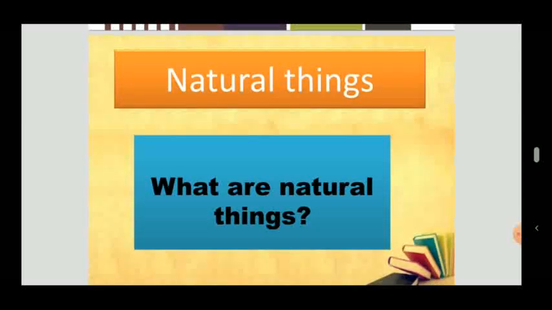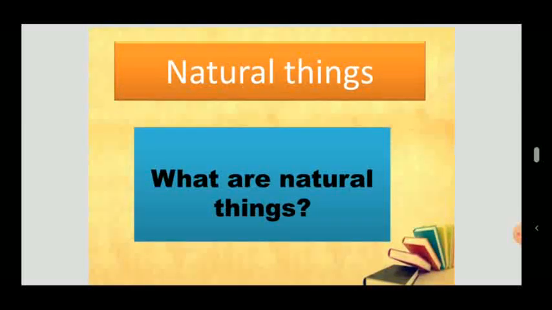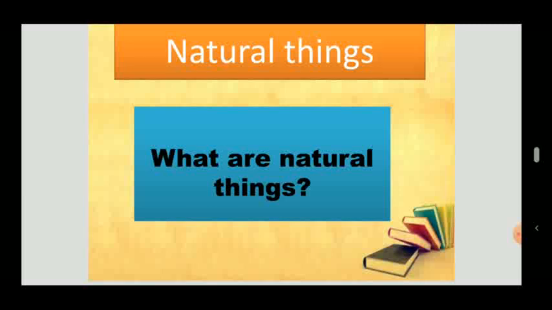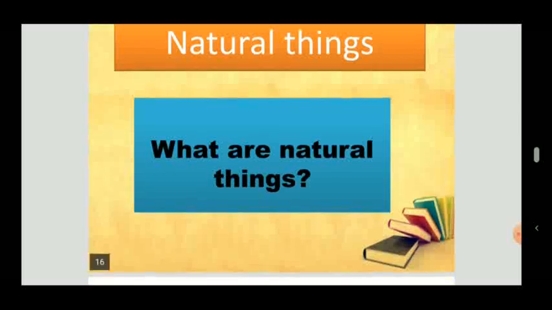Today we learn about natural things. First, what are natural things? We also know that living things are natural. All living things are natural.